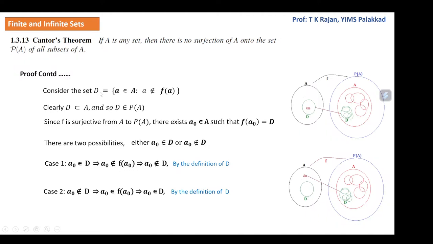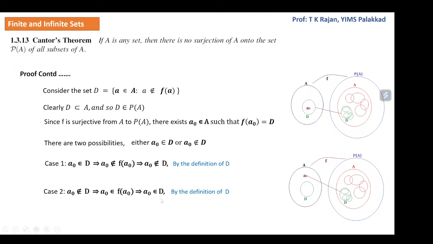Now let us take case 2, the second figure, where a naught is not in D. A naught not being an element of D means, by the definition of D again, a naught is an element of f(a naught). That is, a naught is an element of D because f(a naught) is D. So in the second case, we get that if a naught is not in D, a naught is an element of D. Again, a contradiction.